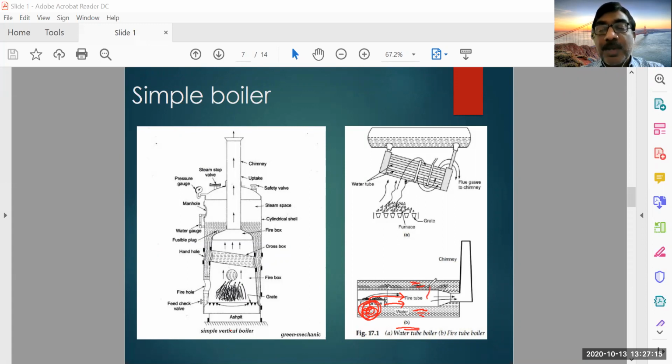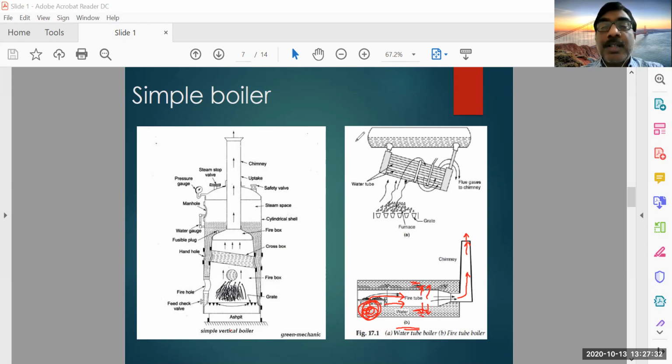After transmitting heat to the water, the remaining flue gases will be going out through the chimney. And this is a water tube boiler. This is a drum shell.